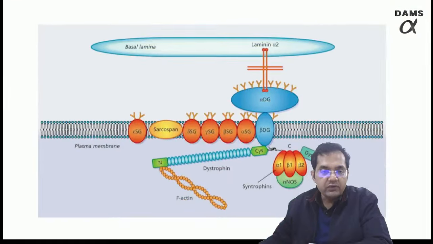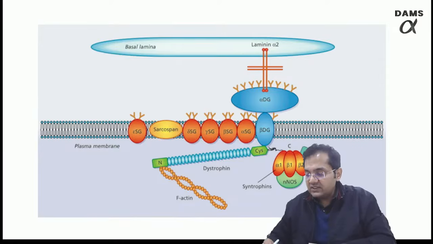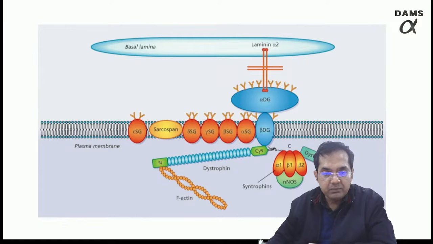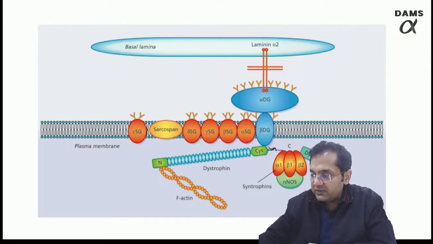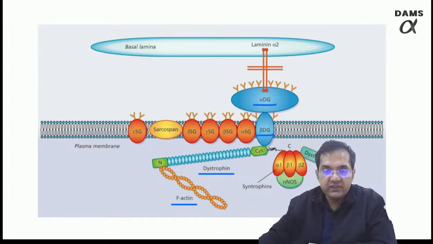This is the dystrophin-dystroglycan complex. Remember, dystrophin is a protein which is connecting; these are the proteins which are present intracellularly. Then these are the proteins which are spanning the membrane, such as sarcospan, as the name suggests. This is the sarcoglycan group: alpha, beta, gamma, delta. So dystrophin protein attaches the F-actin to the beta dystroglycan, which further is attached to alpha dystroglycan, which via laminin is attached to basal lamina.